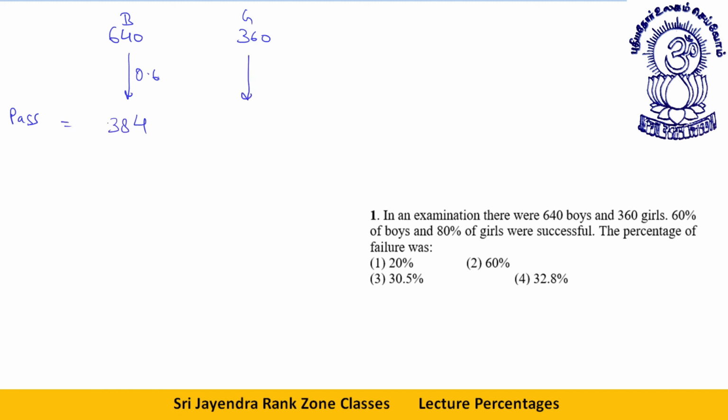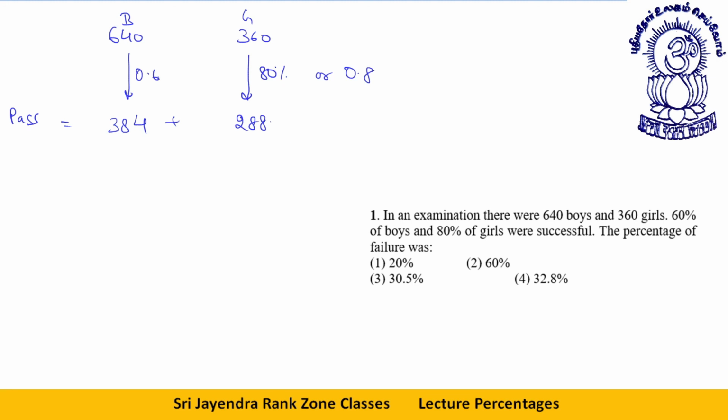Okay, how many girls passed? 80%, that is 0.8, into 360, which will be 288. So far clear?